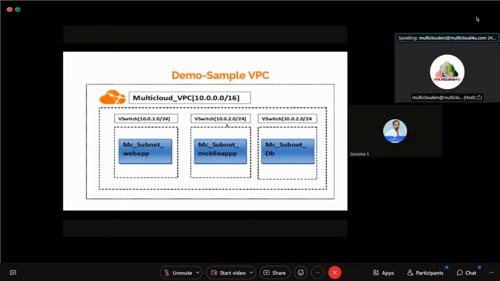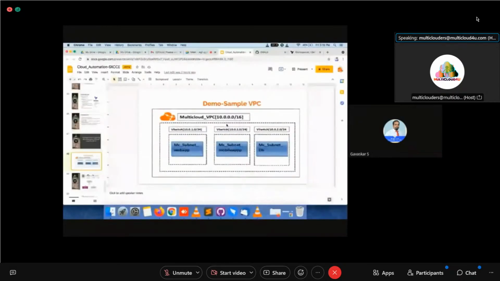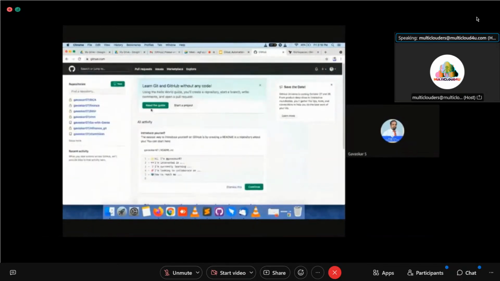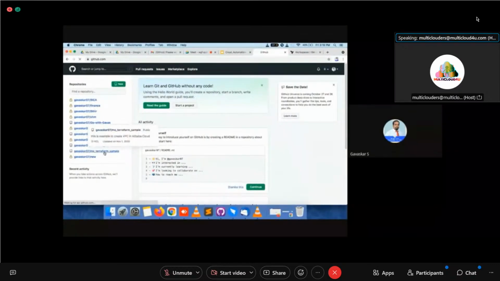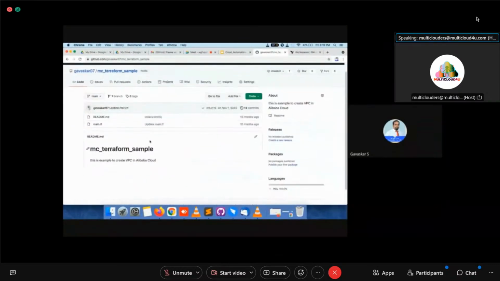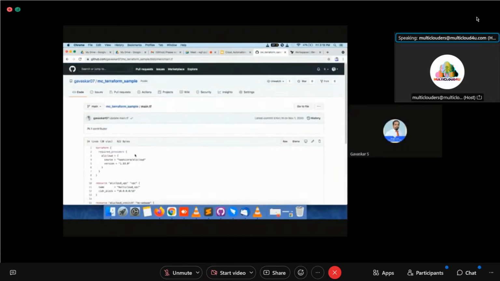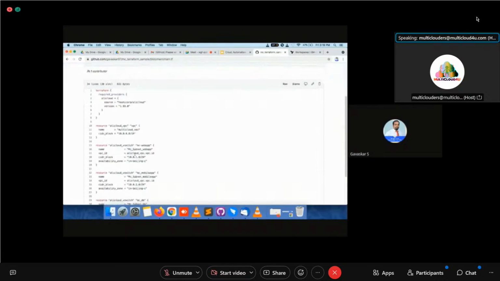So first, I am going to show you my GitHub. This is my Terraform sample, this is my main.tf. A Terraform file will end with .tf. Now you see, this is the code for creating the resource in Alibaba Cloud using Terraform.